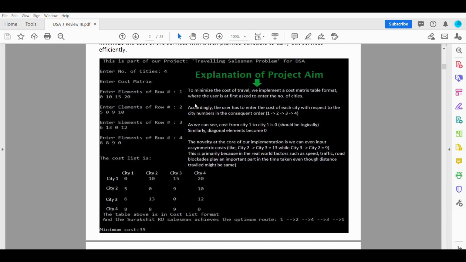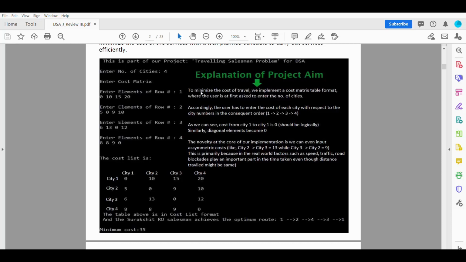So x1 to x2 is 5 here, x2 to x1 is 9. Why? Because there may be certain factors which decide the cost matrix, and it's not always the absolute distance. There may be reasons like traffic, road tolls, bad weather, climate, road accidents, etc.